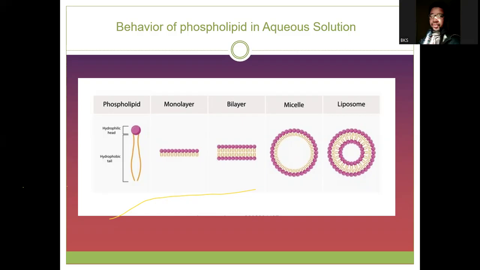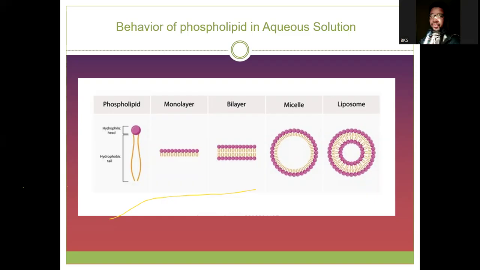Another thing is fluidity. I've already explained fluidity with respect to the length of the fatty acid and the saturation level of the fatty acid. I have one thing to mention also with regard to the presence of cholesterol, which I will do shortly. But what is this self-healing? Now you have a phospholipid. You know what is a phospholipid? And this phospholipid, we know it contains the hydrophilic, the water-loving, and the hydrophobic, the water-hating. When you have this molecule and you put it inside the water, what happens?